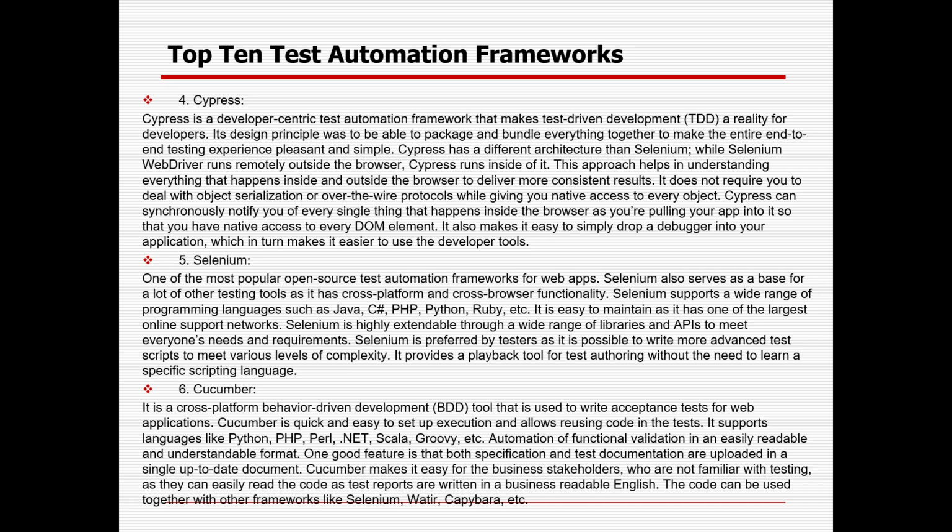Cucumber, that you will be learning in this course. Cucumber supports the BDD approach, or behavior driven development approach. It is a cross-platform behavior driven development tool that is used to write acceptance tests of web applications. Cucumber is very easy and quick to set up for execution and allows reusing code in the tests. It supports different languages like Python, PHP, Perl, .NET, Scala, Groovy, etc. In Cucumber, there are three concepts: one is the features file, one is the step definition class, and one is the runner class.